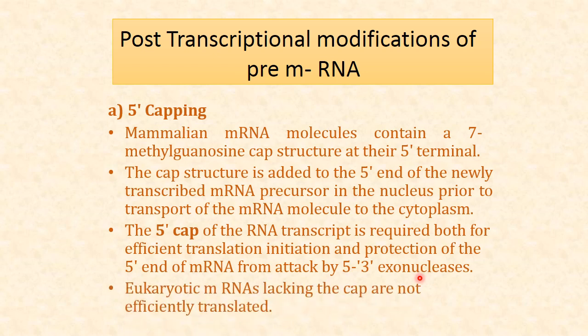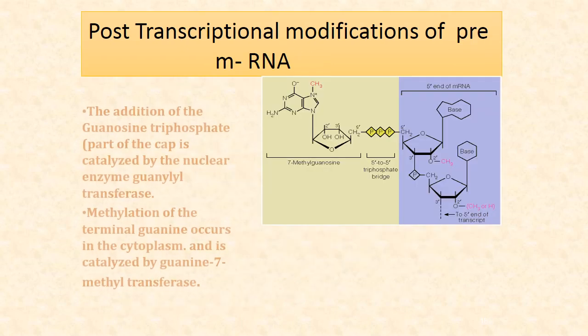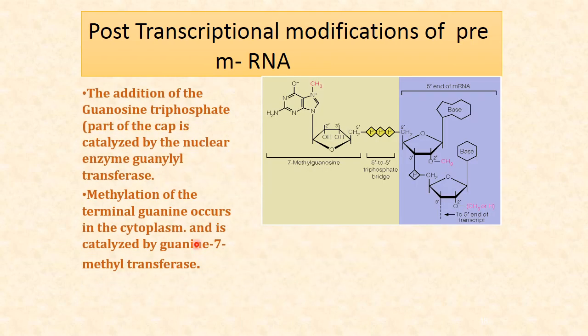Then eukaryotic messenger RNAs lacking the cap are not efficiently translated. So if the RNA does not have a cap, it will have problems in translation, that is, the protein synthesis process. Then the second step is the addition of this. This picture shows the addition of 7-methylguanosine to the triphosphate, which is at the nitrogen base.